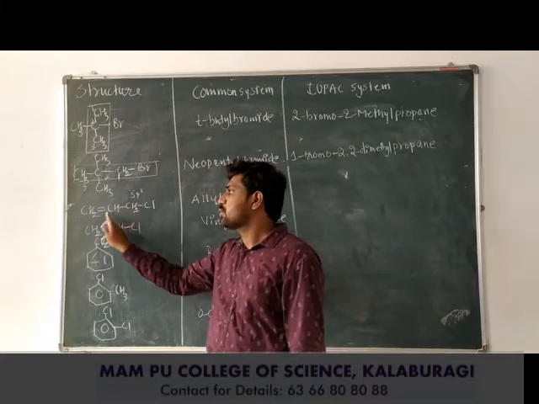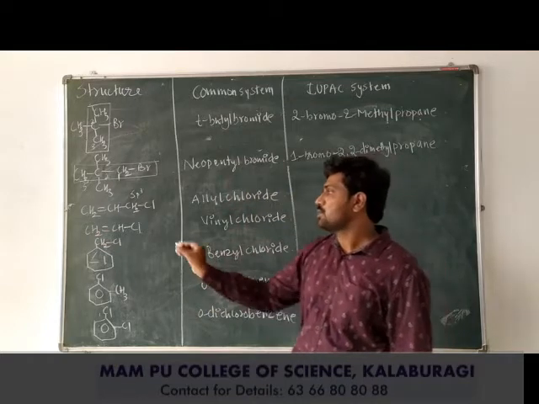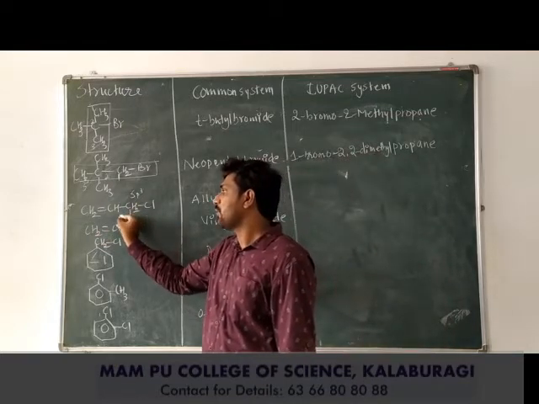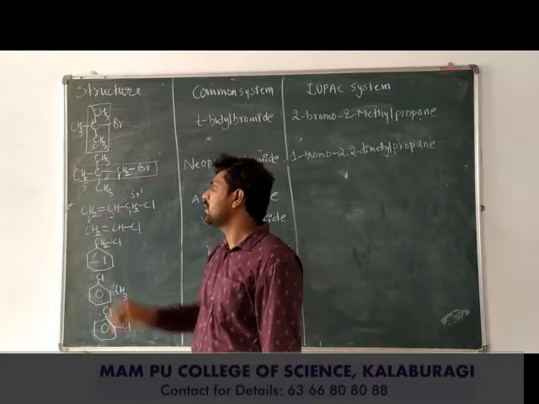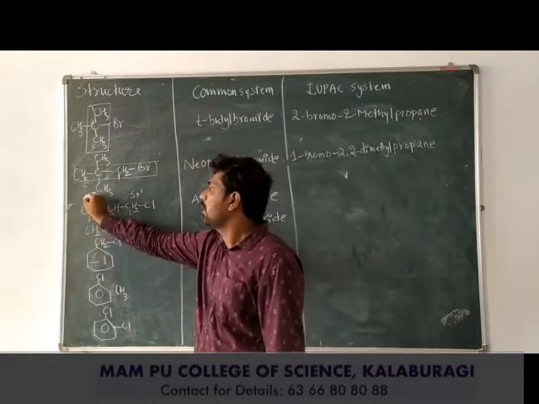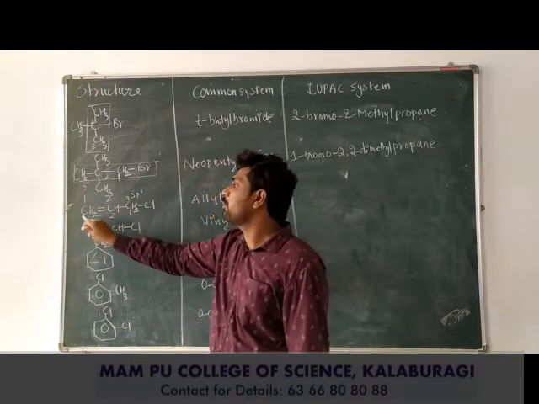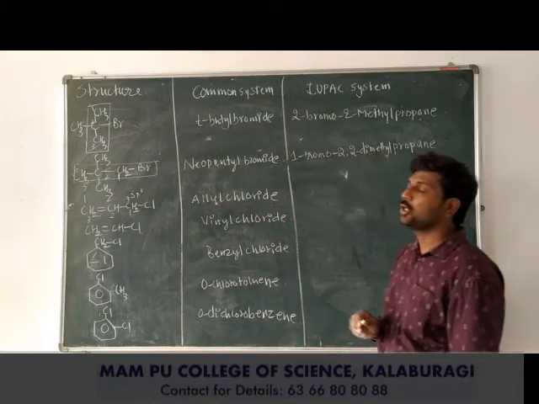So out of these two, primary suffixes should get the least number. If I choose to do numbering from right to left, 1, 2, 3, then the double bond positions will be 2 and 3. If I do the numbering from left to right, 1, 2, 3, then the double bond position is between 1 and 2.